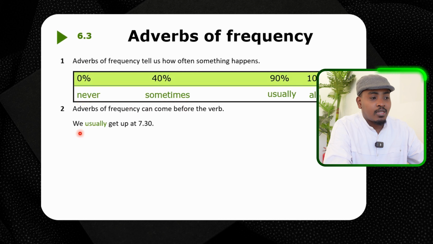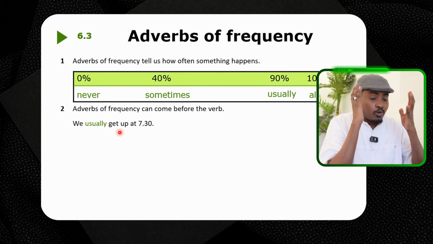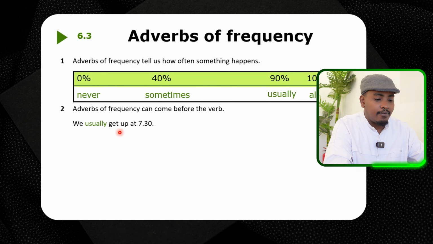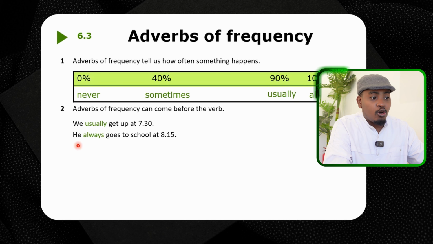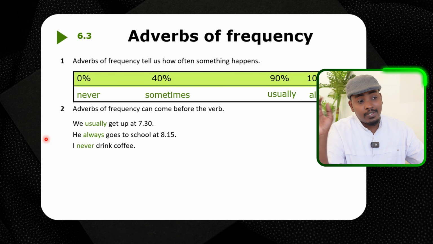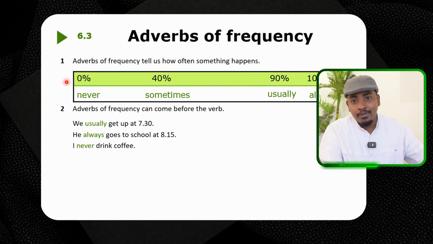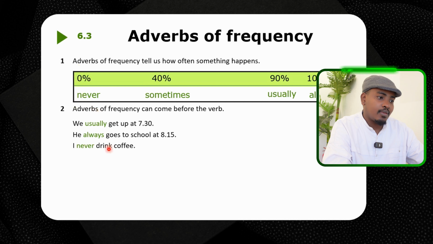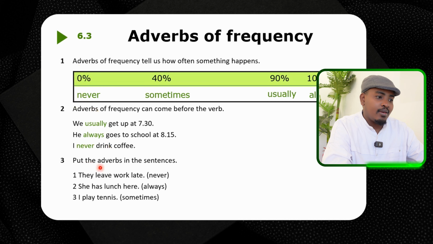So for example, we usually get up at 7:30. So usually we get up at 7:30. He always goes to school at 8:15. I never drink coffee. So you might say, I never, zero, right? I never drink coffee. Okay, put the adverbs in the sentence. So I say, they leave work late.